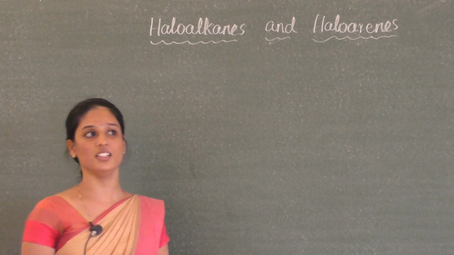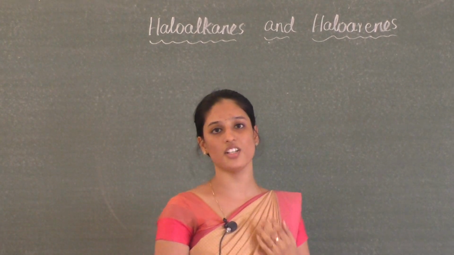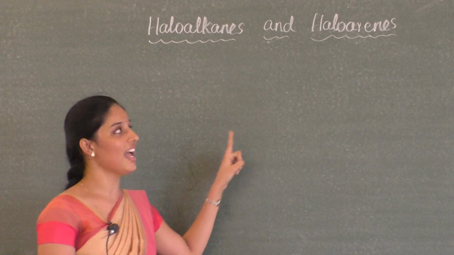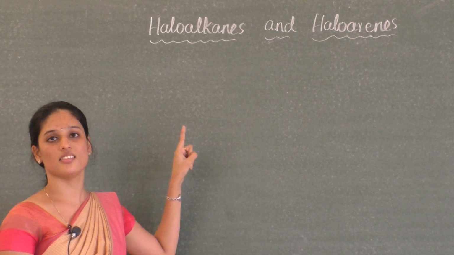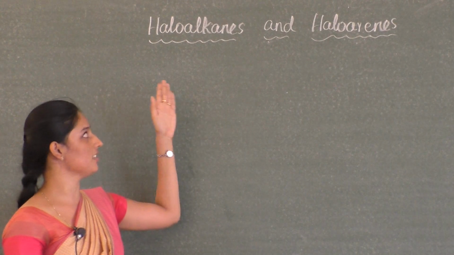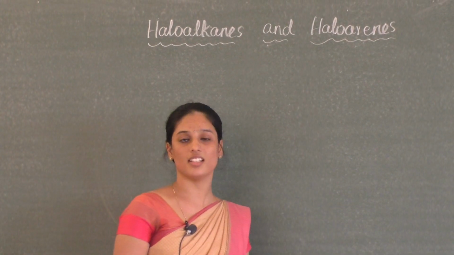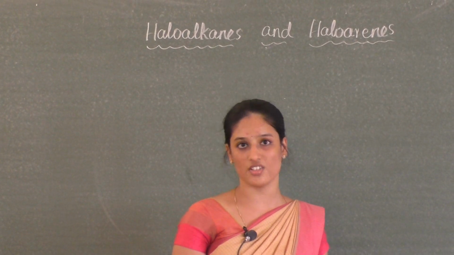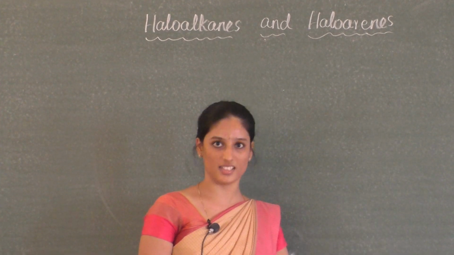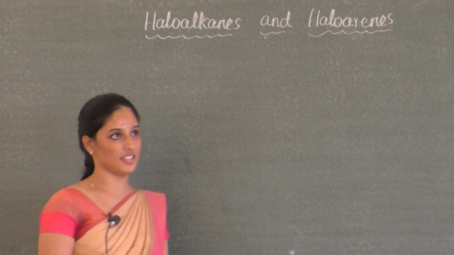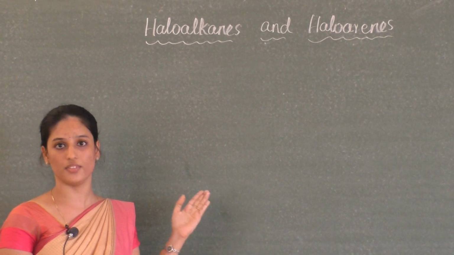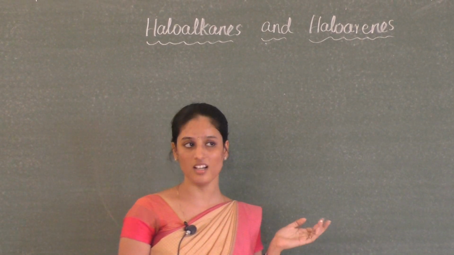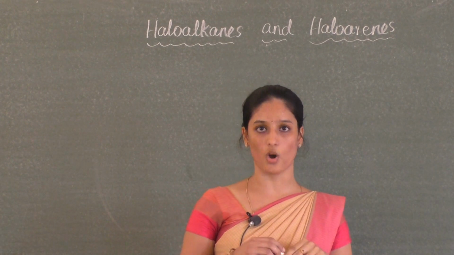Now before we even start this chapter, the question is, why should we study these haloalkanes and haloarenes? The answer is, both synthetic as well as naturally occurring compounds, that is haloalkanes and haloarenes, have various applications in medicine as well as research. In medicine these compounds are used for the treatment of fevers like typhoid and malaria, and even for the treatment of goiter.